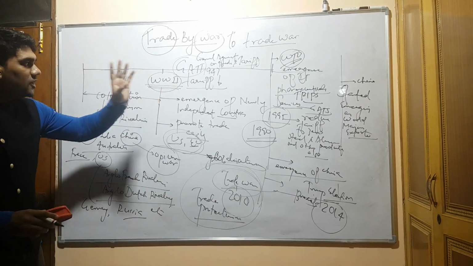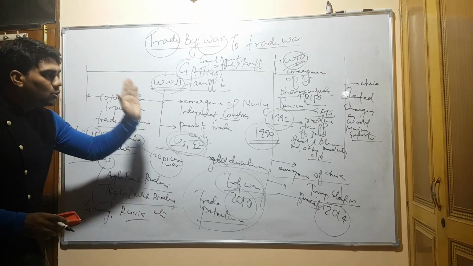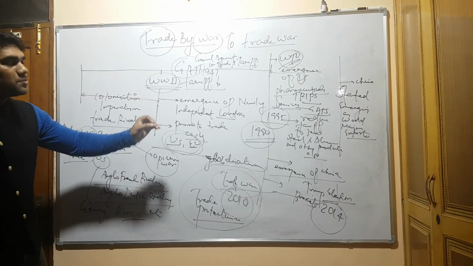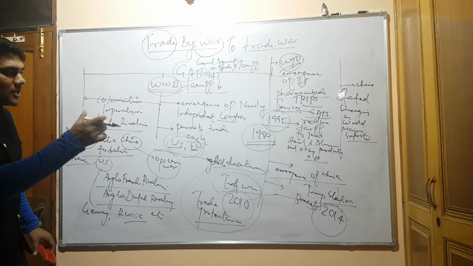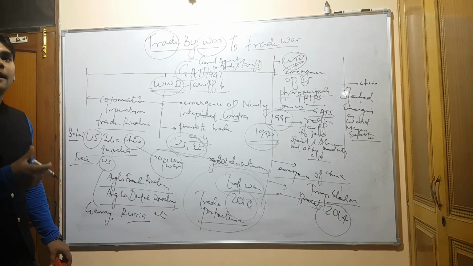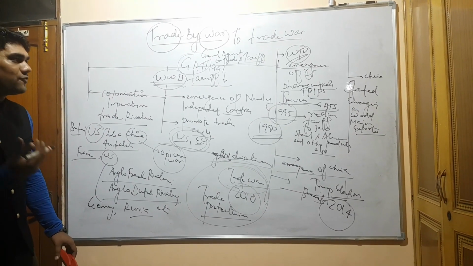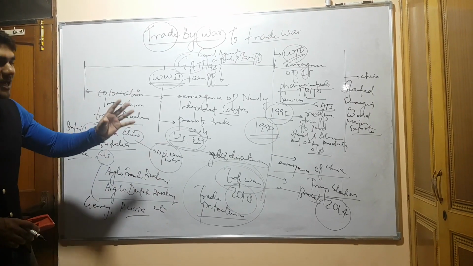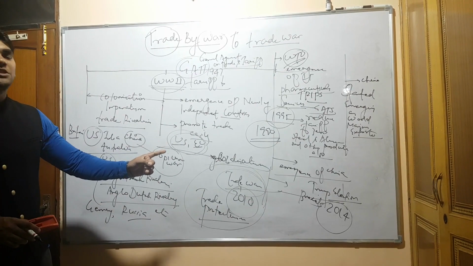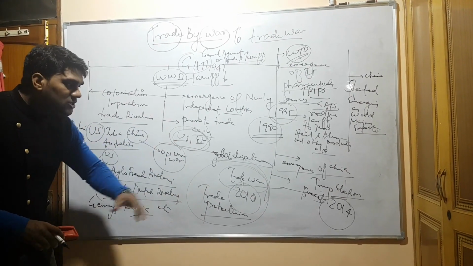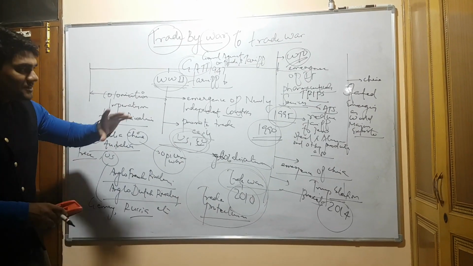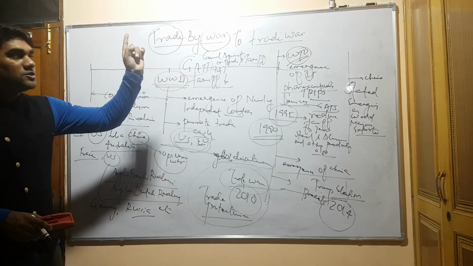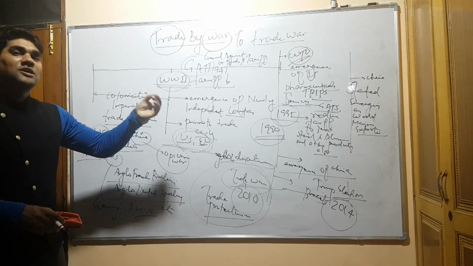WTO, where the control of the US and European Union have been major, is now being challenged. Why? Because the emerging economies like India, China, Brazil, Turkey, South Africa, they are becoming the champions. And now the champions of globalization are the developing countries. And that is why they are trying to roll back. And that is why the question has emerged whether WTO will be able to survive or not.